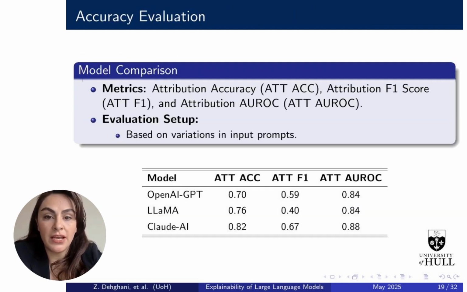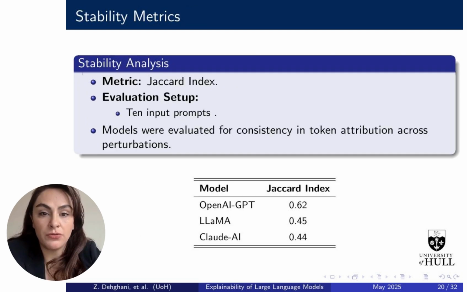In evaluating model accuracy, we consider attribution accuracy, F1 score, and AUROC. OpenAI GPT scores 0.70, 0.59, and 0.84 respectively. Llama achieves 0.76, 0.40, and 0.84, while Claude AI leads with 0.82, 0.67, and 0.88. These metrics highlight variations in model performance based on input prompt changes. For stability analysis, we use the Jaccard index, which reveals consistency in token attribution across perturbations.